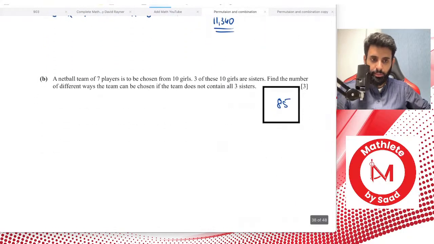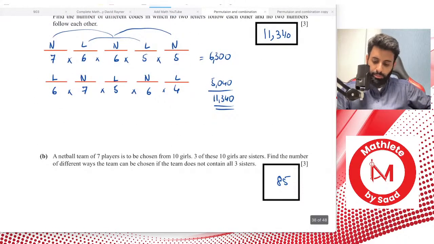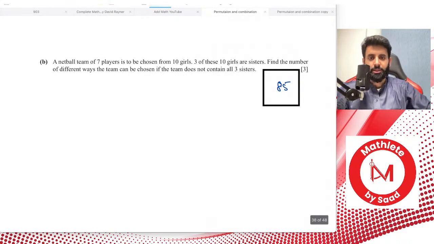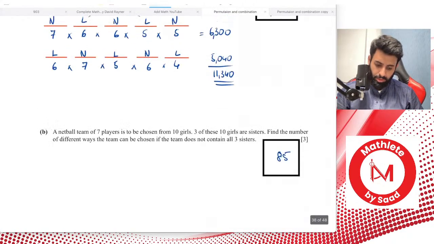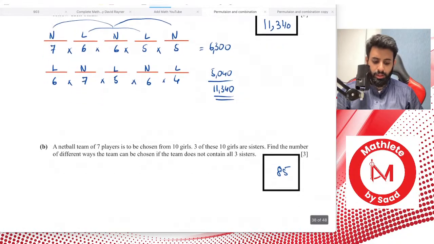All right. Here's part B. Part B says, okay, so this is an interesting question. A netball team of 7 players is to be chosen from 10 girls. 3 of these 10 girls are sisters. Okay, so this is a lot like that twins question. Or maybe not, actually. Let's see. Find the number of different ways in which the team can be chosen if the team does not contain all 3 sisters.